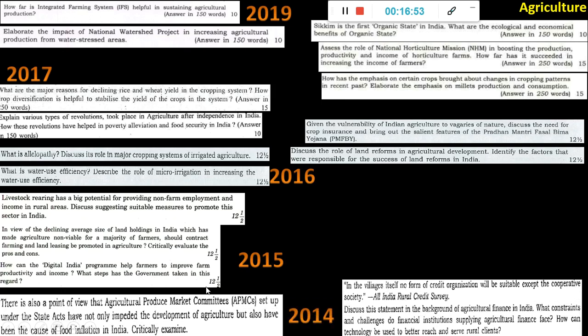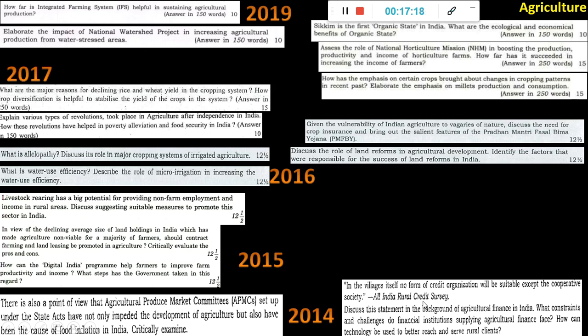Okay, 2014. There is also a point of view that APMCs set up under the state laws have not only impeded the development of agriculture but also have been the cause of food inflation in India. So it's to be critically examined. You have to tell the negatives of this. And on APMC, a lot of questions in prelims also come, very detailed questions like who is the parent body, who is the parent ministry, who is the nodal agency, that kind of thing. So you have to prepare APMC as a very important topic.